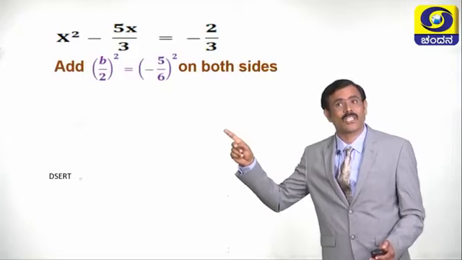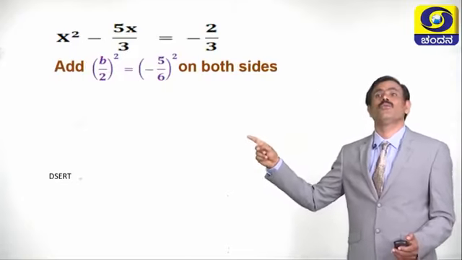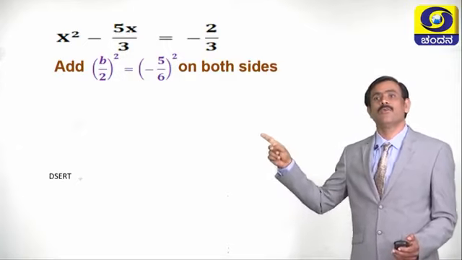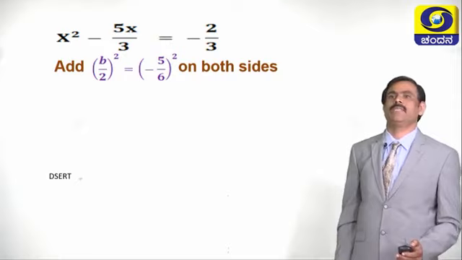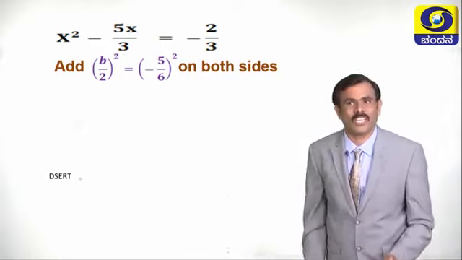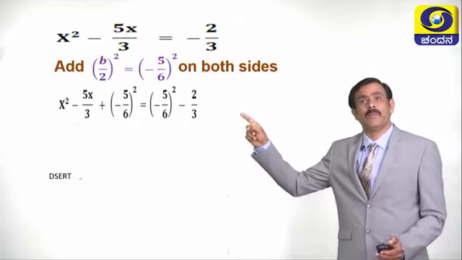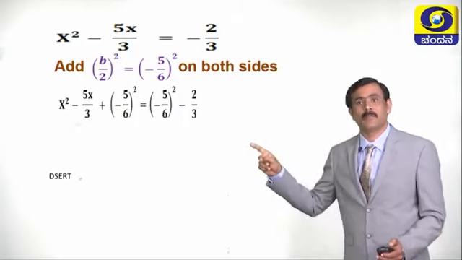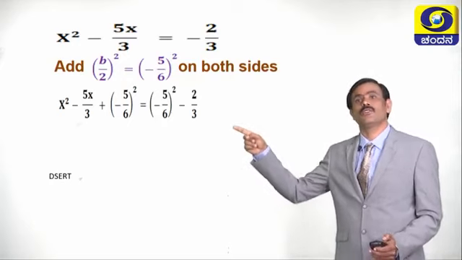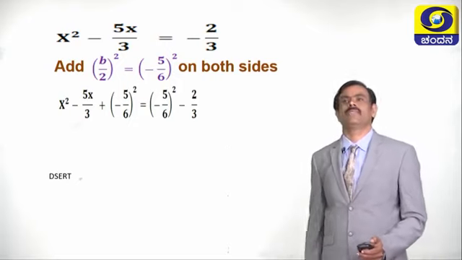What is the next step? Next step is add b by 2 whole square, that is, minus 5 by 6 whole square, on both sides. Then see the equation now. The equation becomes x square minus 5x by 3 plus minus 5 by 6 whole square is equal to minus 5 by 6 whole square minus 2 by 3.